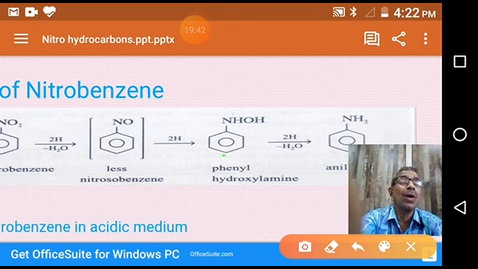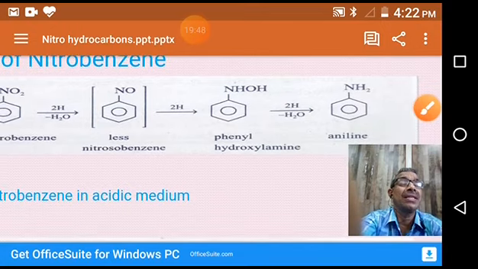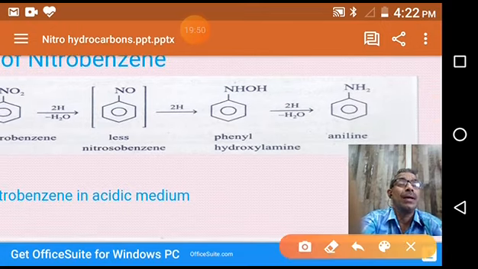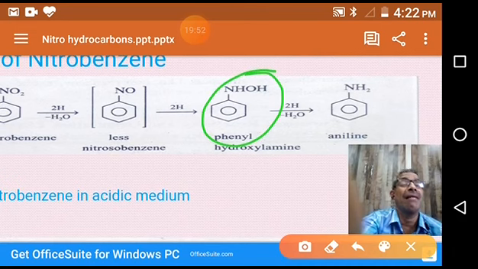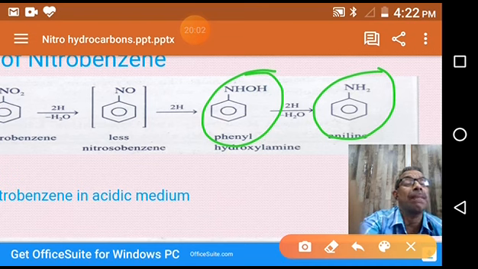This is also unstable and further reduces to aniline. What is happening in this step? Phenyl hydroxylamine is converted into aniline. Aminobenzene is called aniline: in benzene, one hydrogen is replaced by an amino group. It is a common name, aminobenzene.